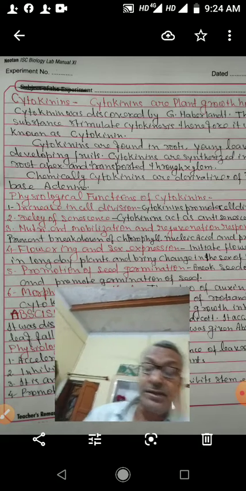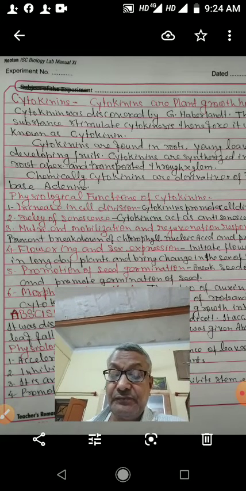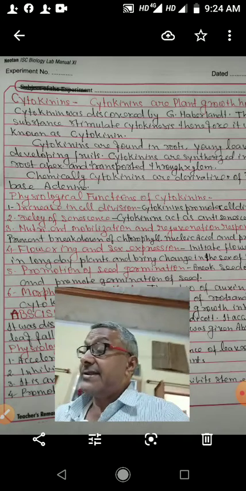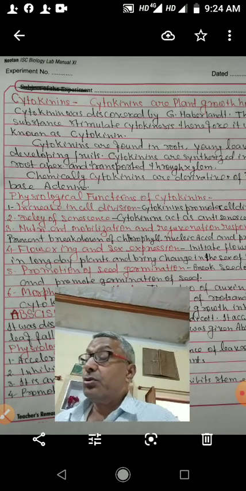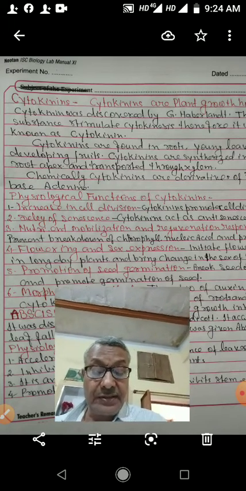Next plant hormone is abscisic acid. Abscisic acid is a natural growth inhibitor.